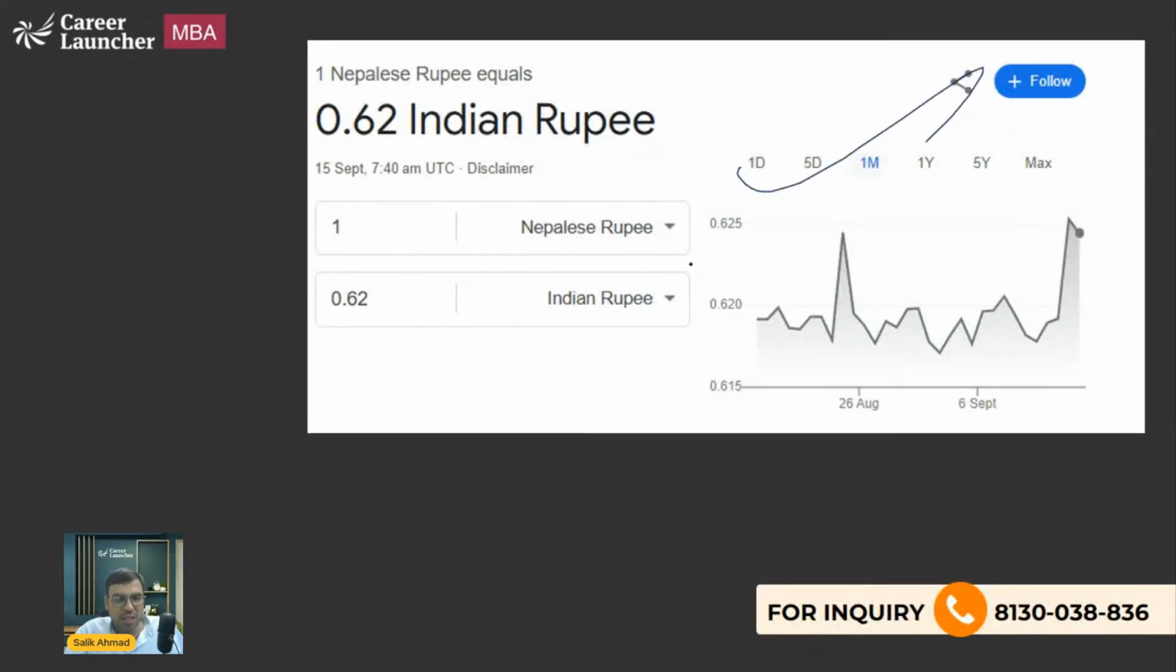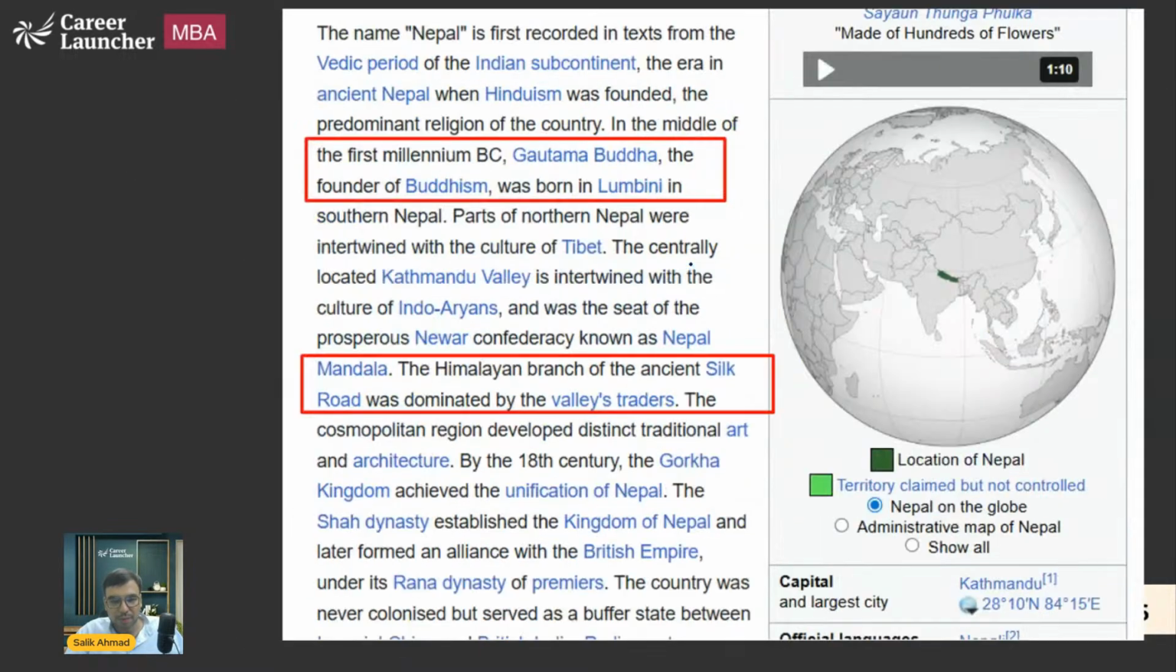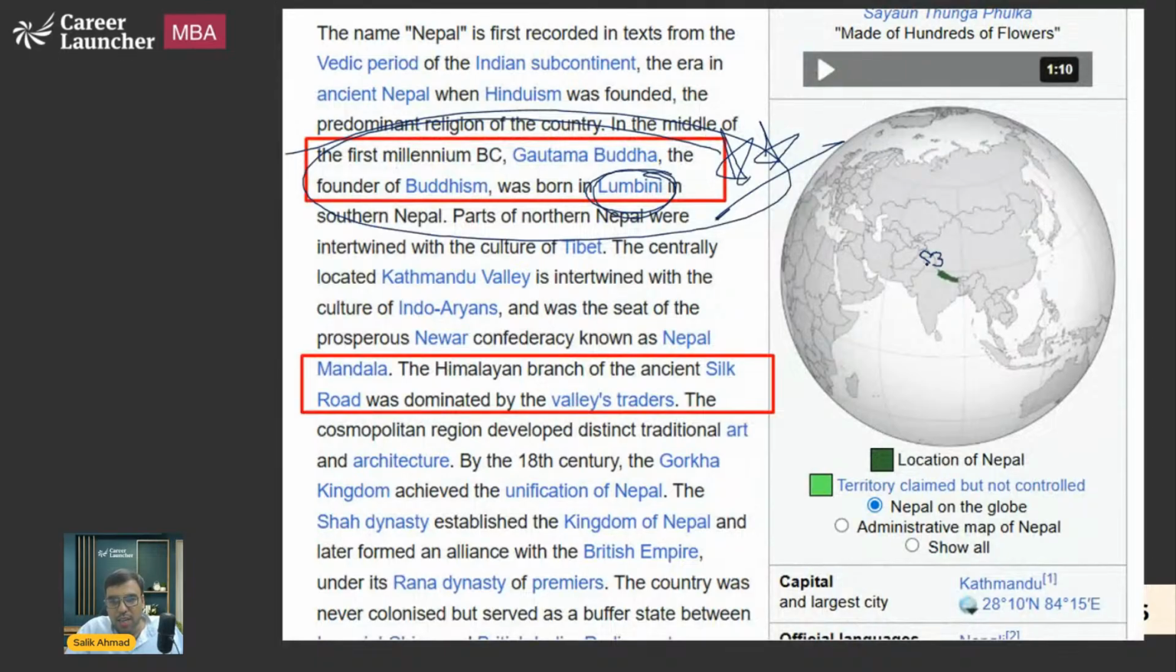So Nepal uses the Nepali rupee. They have their own rupee. That is what you should be knowing about. And yes, one more thing. Gautam Buddha was born in Nepal, in Lumbini. That is also very famous. You should be knowing about that. So the map is not clear.